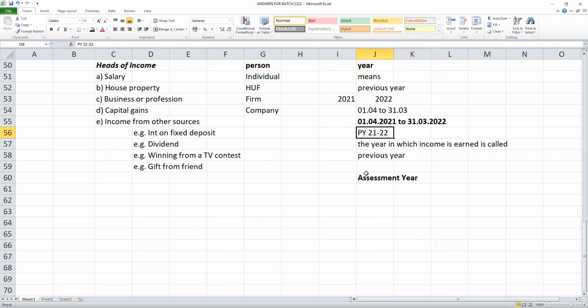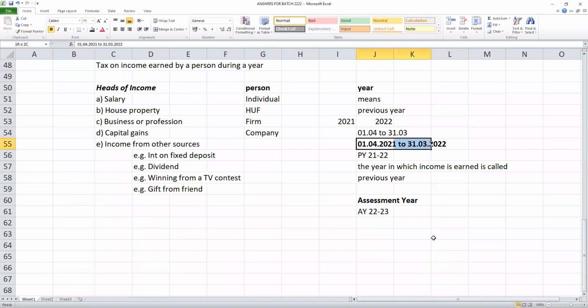Sir, income earned in 21-22, tax is paid in 22-23. So your income earned in 21-22 is assessed to tax in the following year. The year that follows the previous year is called the assessment year. Previous year is the year in which you earn income. Assessment year is the year in which you pay taxes, or the year in which your income is assessed to tax.